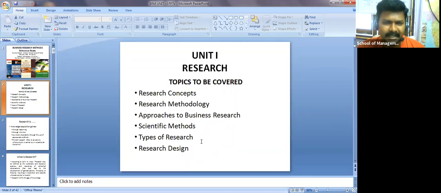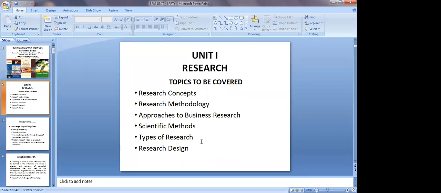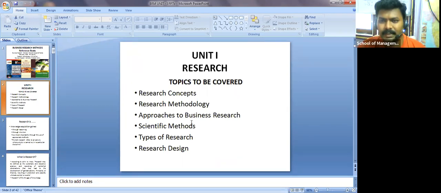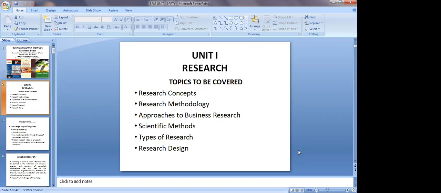Okay, can any one of you please tell me, research is the most important one. Why should we do research? Any one of you? To know the present situations. Okay, so can any one of you please take the example of this COVID situation and tell me how far it will be an added advantage with respect to research?